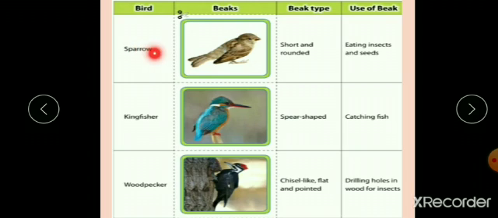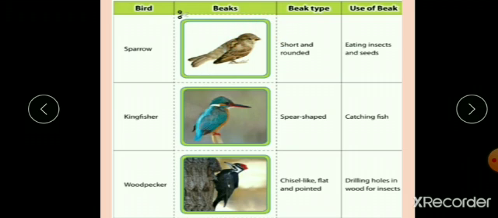Now, sparrow. All those birds which eat small insects, seeds, food grain, first they have to crush them into smaller pieces, and then they eat them up. So they have a beak of short and rounded type. So their beak is called a crushing beak.